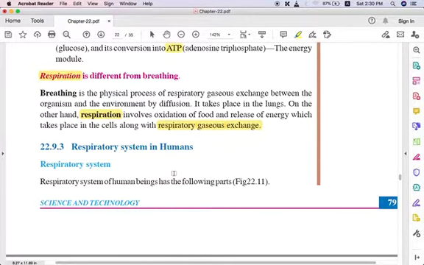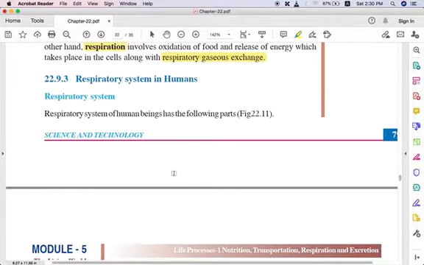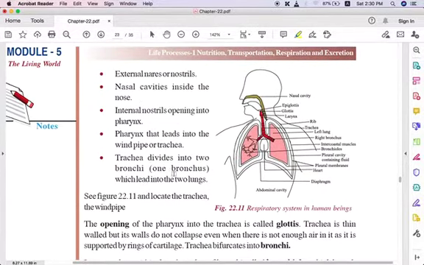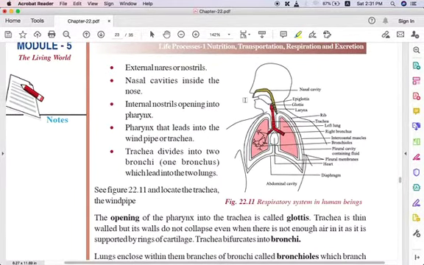Okay, so the next topic is the respiratory system in humans. Now we will see the organs that are responsible for respiration in humans. Here, this is the respiratory system in human beings. It starts from the external nares or nostrils, which are found here in our nose, and then you have the nasal cavities inside the nose.